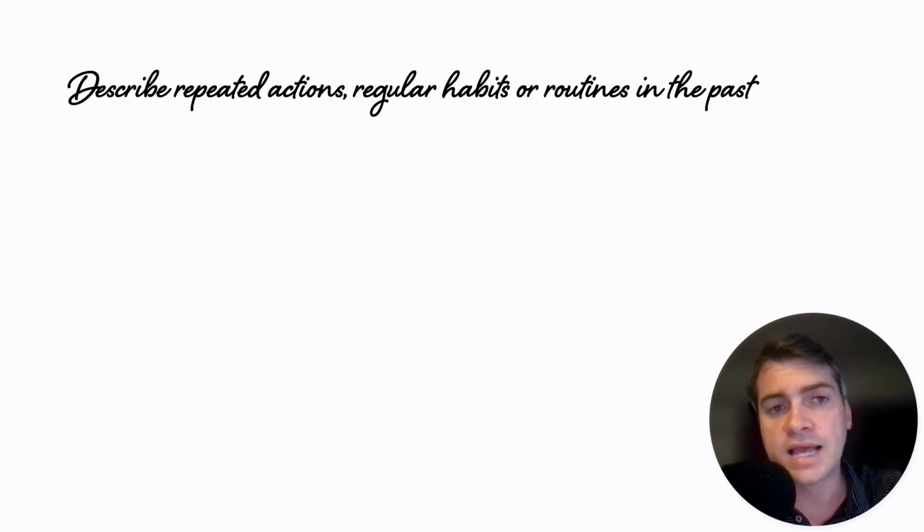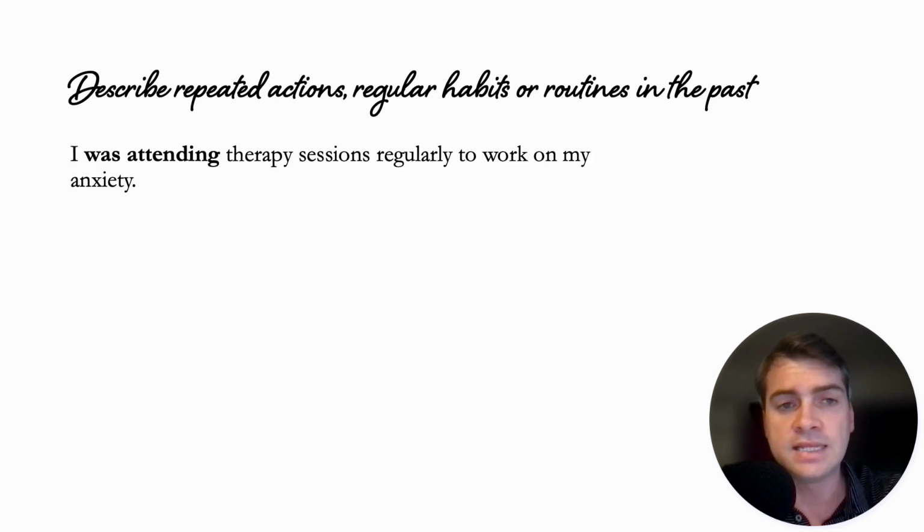To describe repeated actions, regular habits, or routines in the past: I was attending therapy sessions regularly to work on my anxiety, okay? Repeated action or routine in the past. I was attending therapy sessions regularly. Now, this is a bit tricky, right? Because it's different from the present continuous and present simple. In the present simple, for things that are repeated, it was I attend or she attends, right? But now in the past, we want to talk about routines or repeated actions. We use the past continuous. So I was attending therapy sessions regularly.